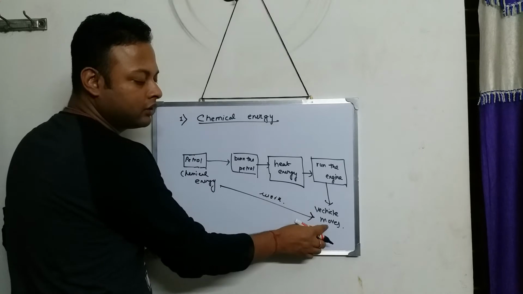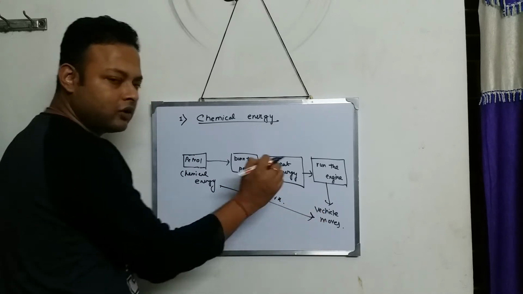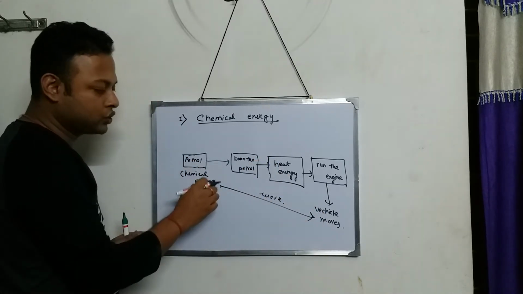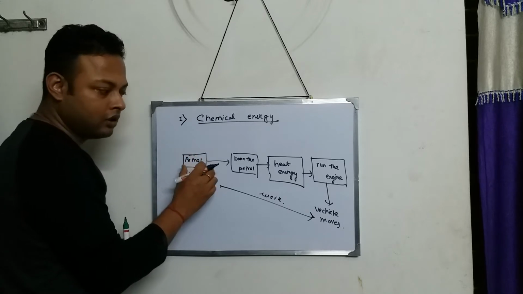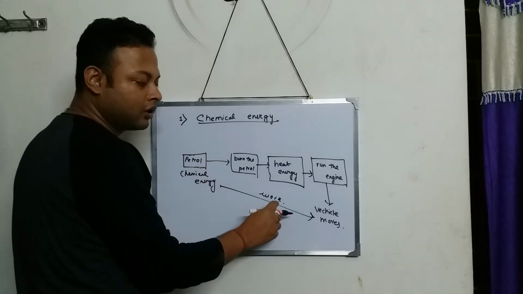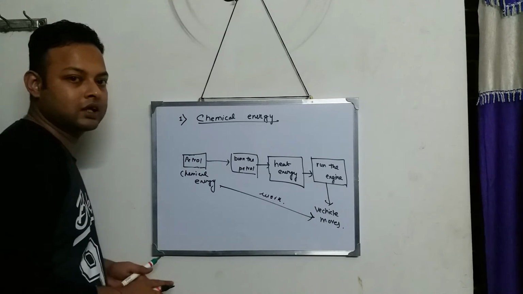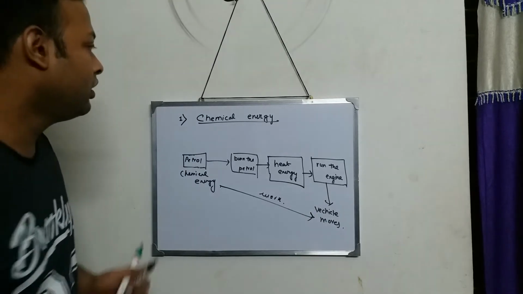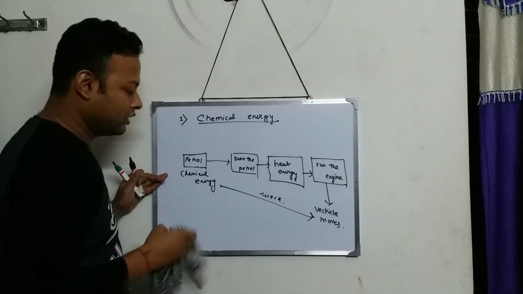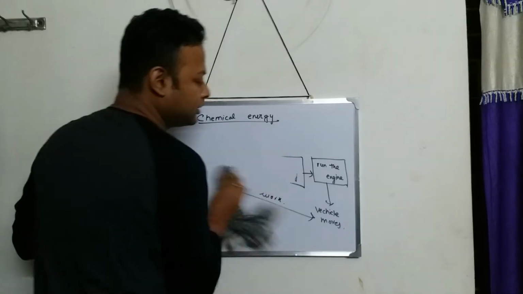The vehicle moving means what? The vehicle is doing a certain kind of work. So the chemical energy stored inside the petrol is utilized to perform some work. Over here, the vehicle moving is considered as the work done. Now the other forms of chemical energy.